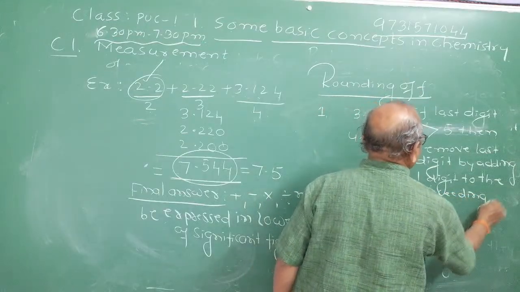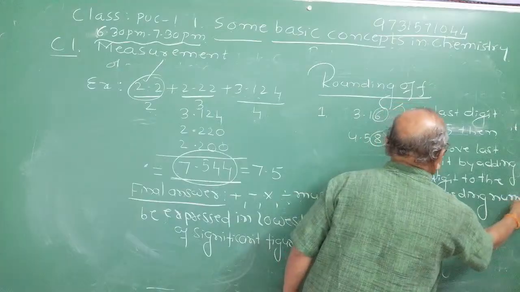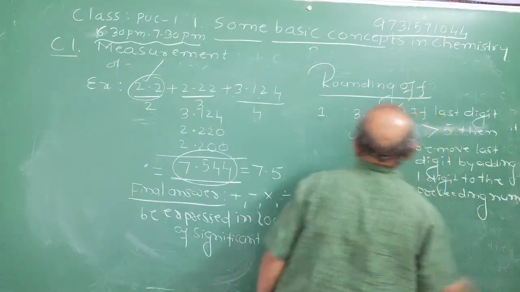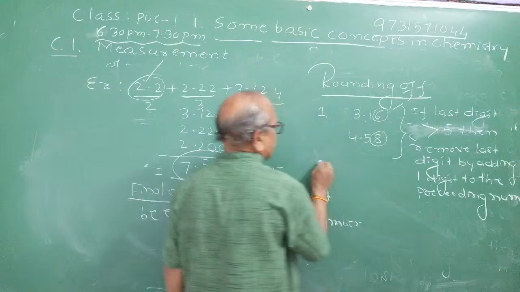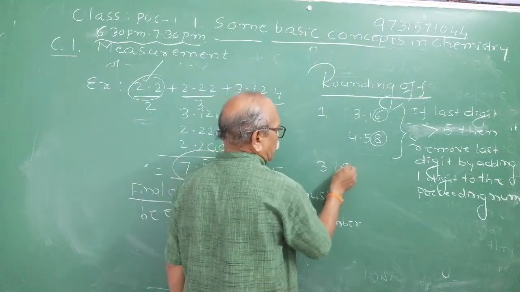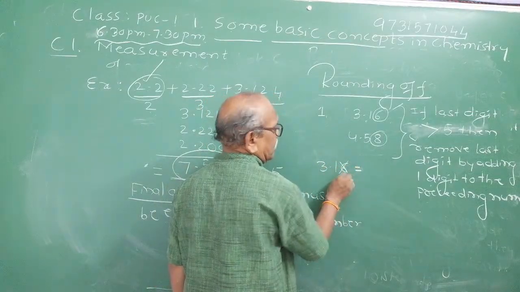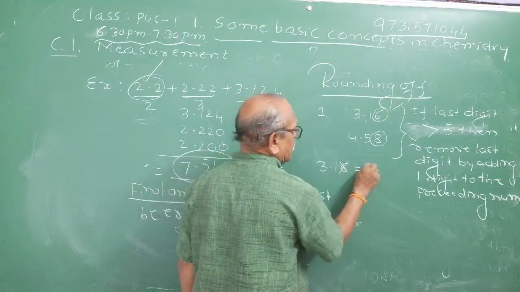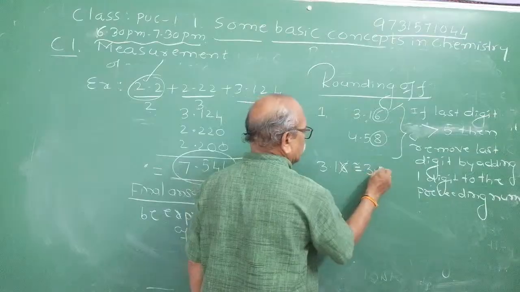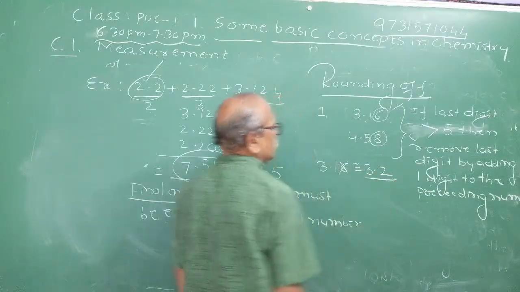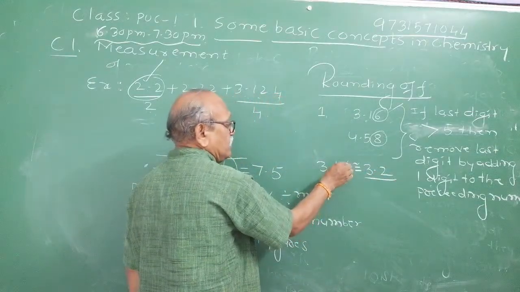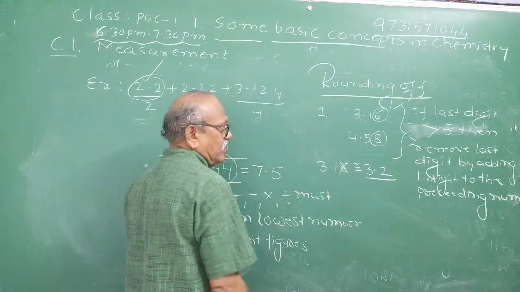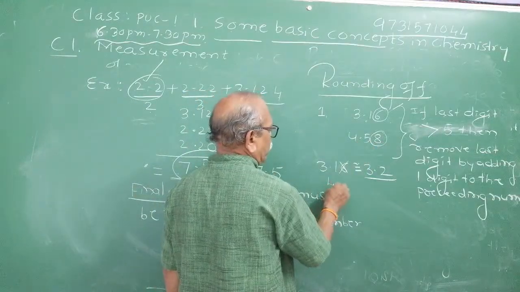What is the meaning of it? Observe, I will teach you. 3.16 is there. I want to eliminate this 6 because it is greater than 5. Therefore, you have to add 1 to the previous digit. Then it approximately becomes 3.2. Now I have rounded off the 6. And observe 4.58.